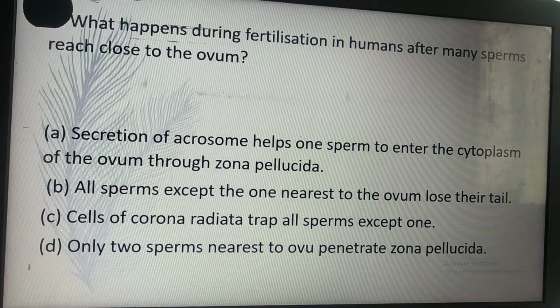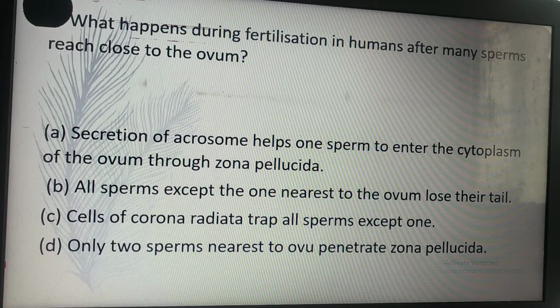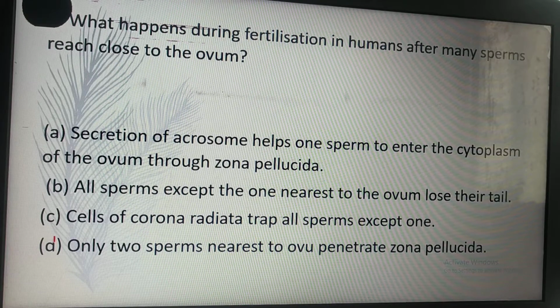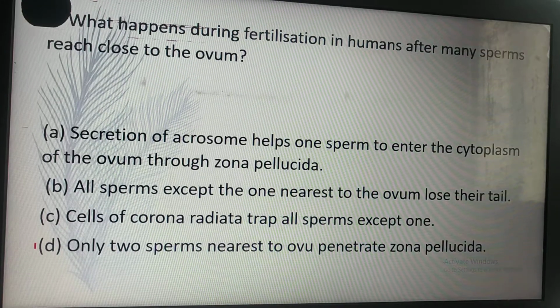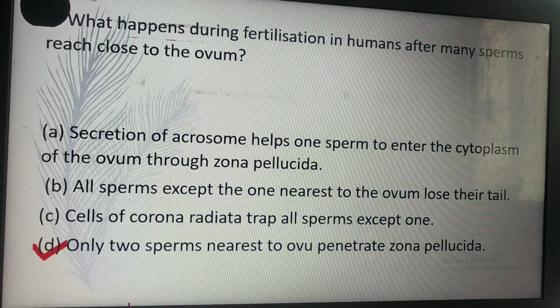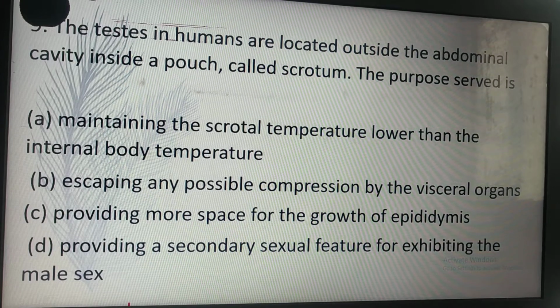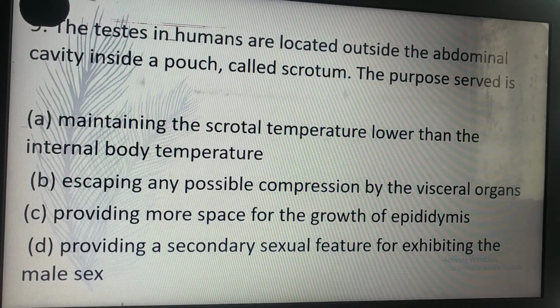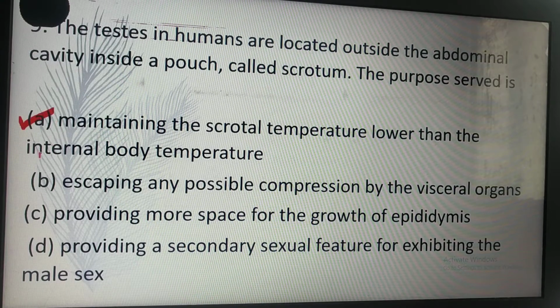What happens during fertilization in humans after many sperms reach close to the ovum? Only one sperm nearest to the ovum penetrates the zona pellucida. D is the correct answer. The testes in humans are located outside the abdominal cavity inside a pouch called the scrotum, and the purpose served is maintaining the scrotal temperature lower than the internal body temperature. A is the correct answer for this.